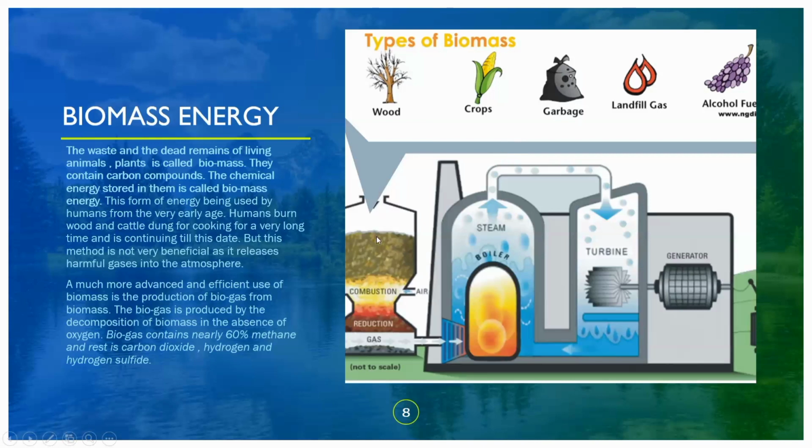First, all these wastes are put into a big boiler. Here the combustion, decomposition, reduction, and the gases, all this takes place in this boiler. There is steam, and whatever steam is produced is passed on to the turbines which are installed. These turbines rotate due to the force of the steam. When these turbines are rotating, they pass through a generator which converts it into electrical energy which can be used for our daily life.